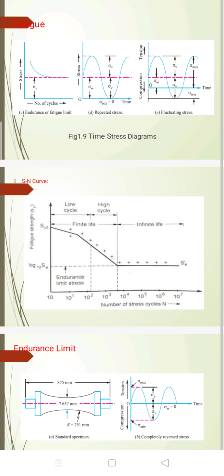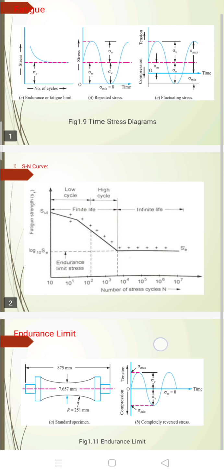The figure shows the endurance or fatigue limit. This is repeated stress, and this figure shows fluctuating stresses. Fatigue failure depends upon factors such as number of cycles, mean stress, stress amplitude, stress concentration, residual stresses, corrosion, and creep.